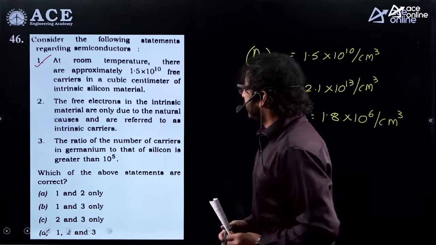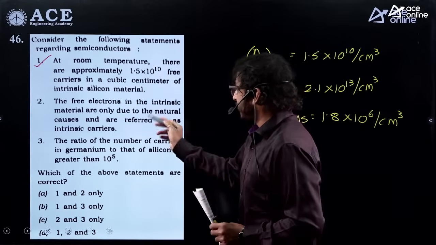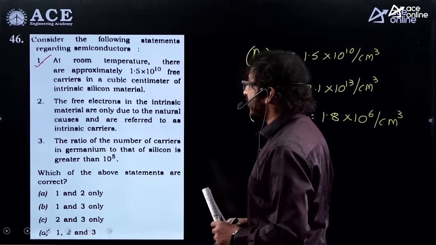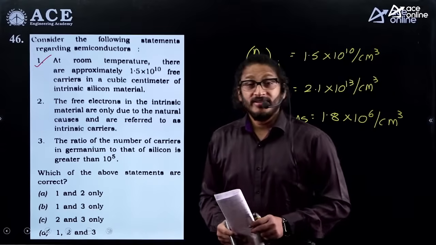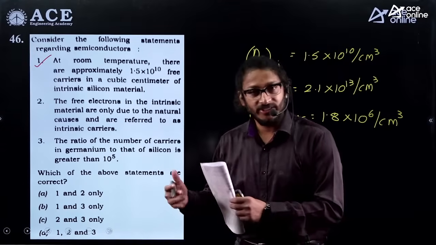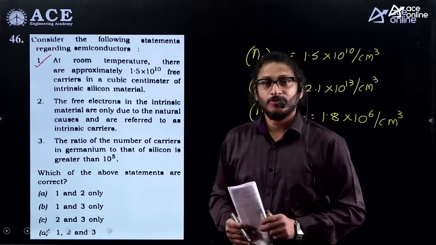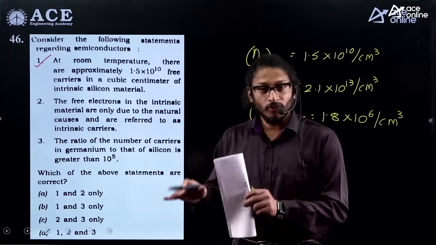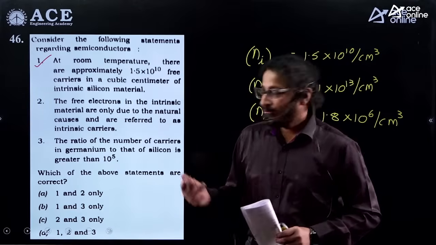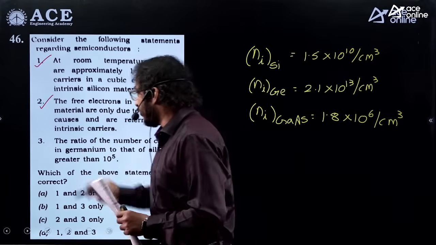Go with the second one. The free electrons in the intrinsic material are only due to the natural causes and are referred to as intrinsic carriers. Perfect. Because in intrinsic semiconductor, the carriers are mainly due to thermal generation of the carriers. Ni is always equal to Pi. It is not due to the doping, what we do with external components, either fifth group or third group. So this statement is also true for sure.